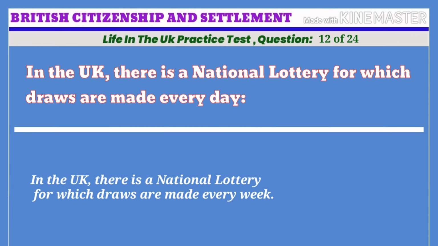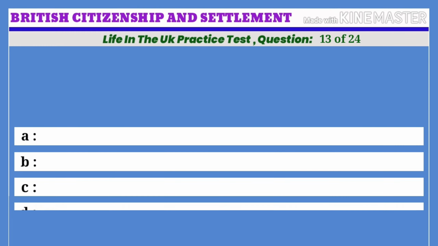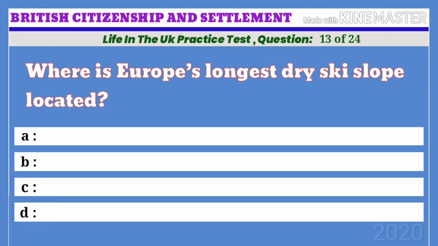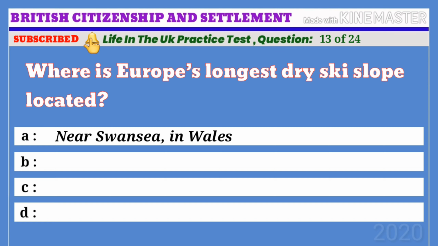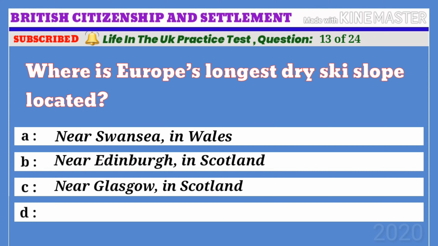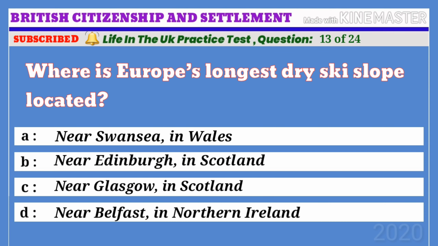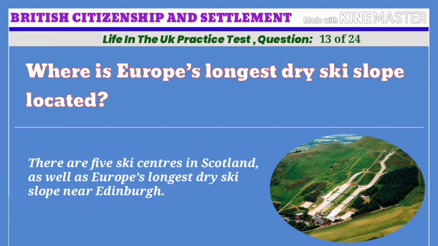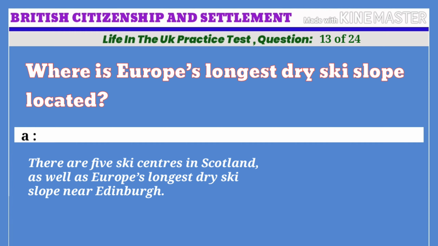Life in the UK practice test. Question 13 of 24. Where is Europe's longest dry ski slope located? A. Near Swansea, in Wales. B. Near Edinburgh, in Scotland. C. Near Glasgow, in Scotland. D. Near Belfast, in Northern Ireland. The correct answer is B. Near Edinburgh, in Scotland. There are 5 ski centres in Scotland, as well as Europe's longest dry ski slope near Edinburgh.